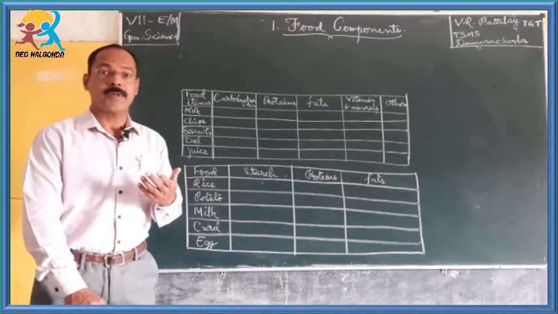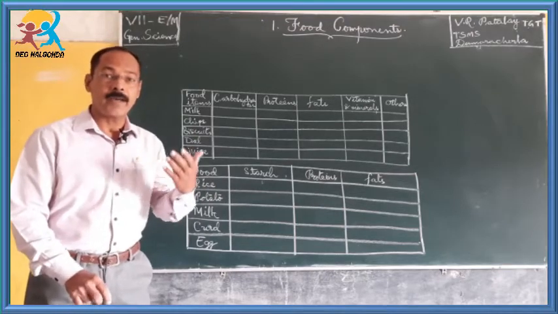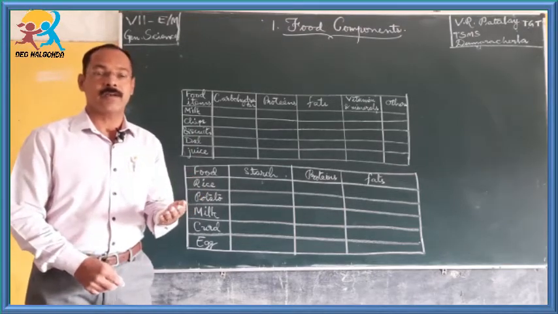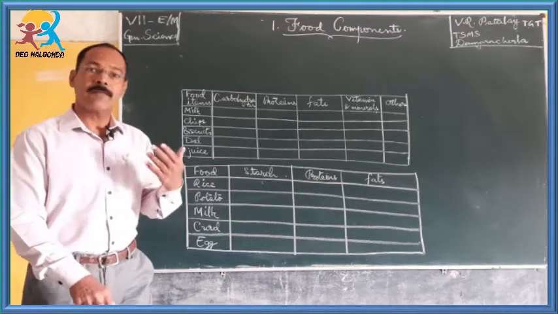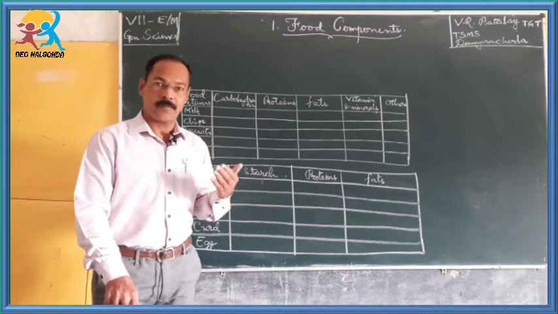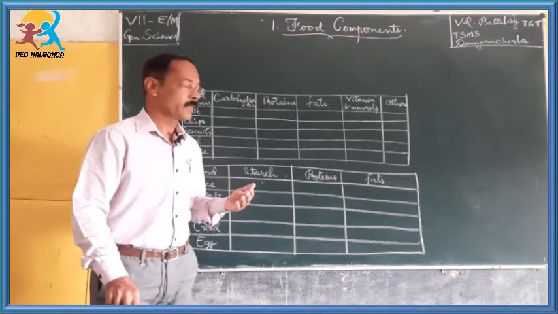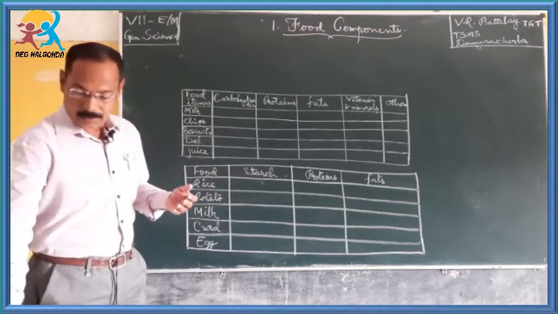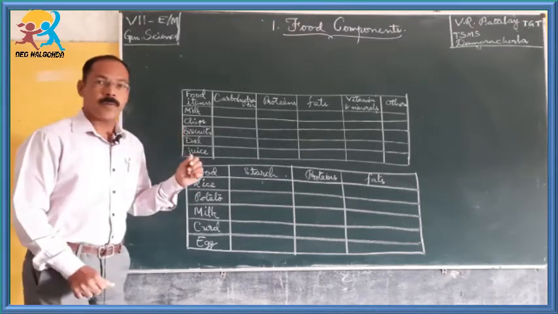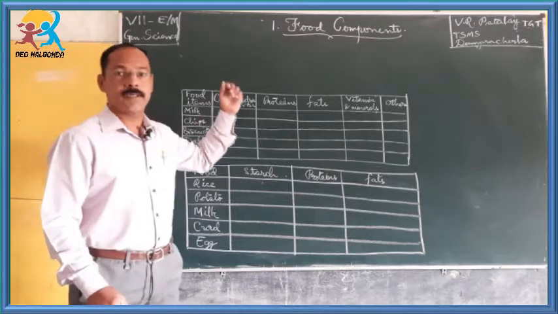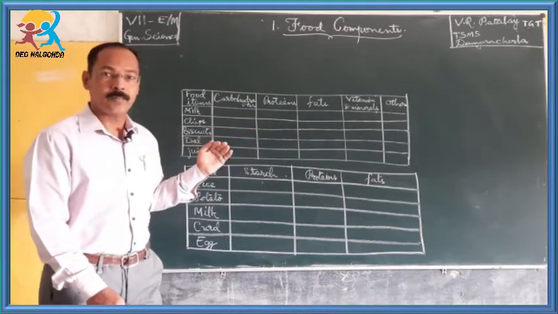It all happens because of the kind of making or preparation that makes the dish or the food item palatable. We use different ways or methods of preparing food material. So, in this lesson we are going to learn more about the different components present in our food.